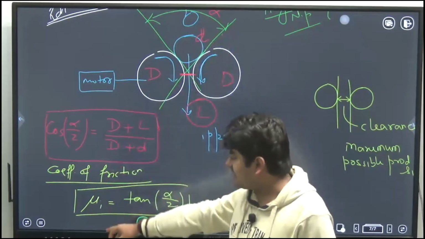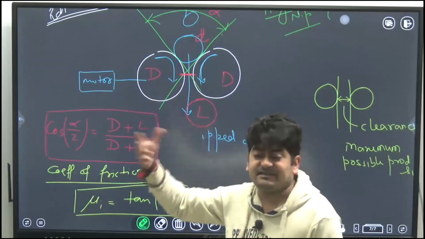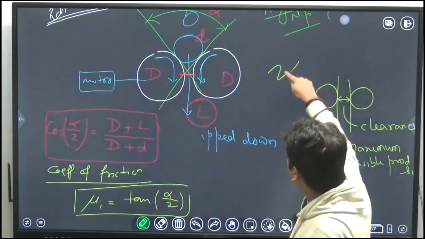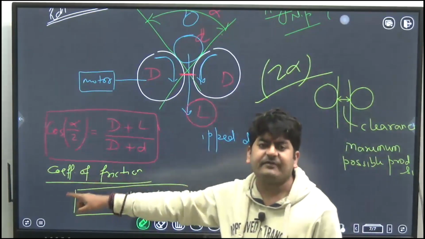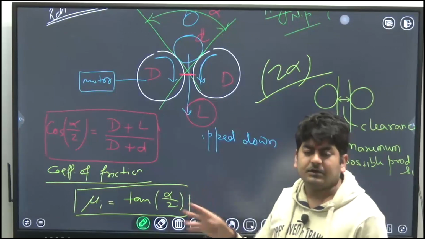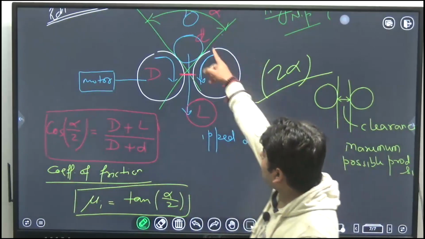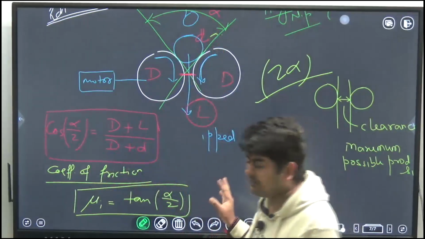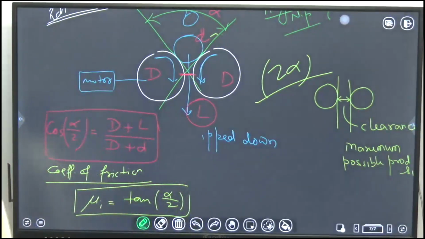So here we have alpha by 2. If 2 alpha is the angle of nip, as mentioned in some of the books, they have mentioned angle of nip as 2 alpha. So in formulas they have cos alpha, tan alpha. So don't get confused with all that. Whatever angle of nip is there, here the half of it will be used in the formulas. So this is roll crusher. Is it clear?